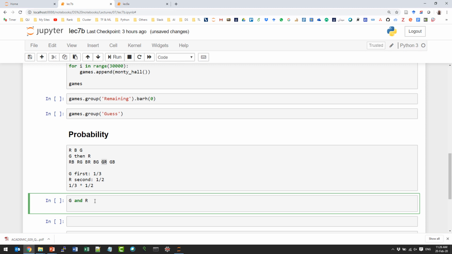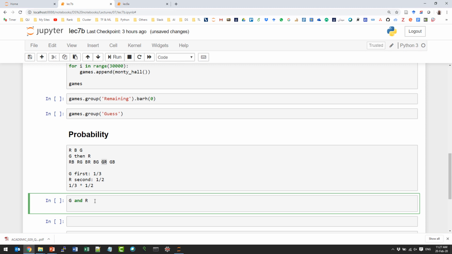What is the probability that we get green, then red? 1 over 6. What is the probability that we get red, then green? 1 over 6. Yes, we add them. So we don't multiply here, right? We just add them.